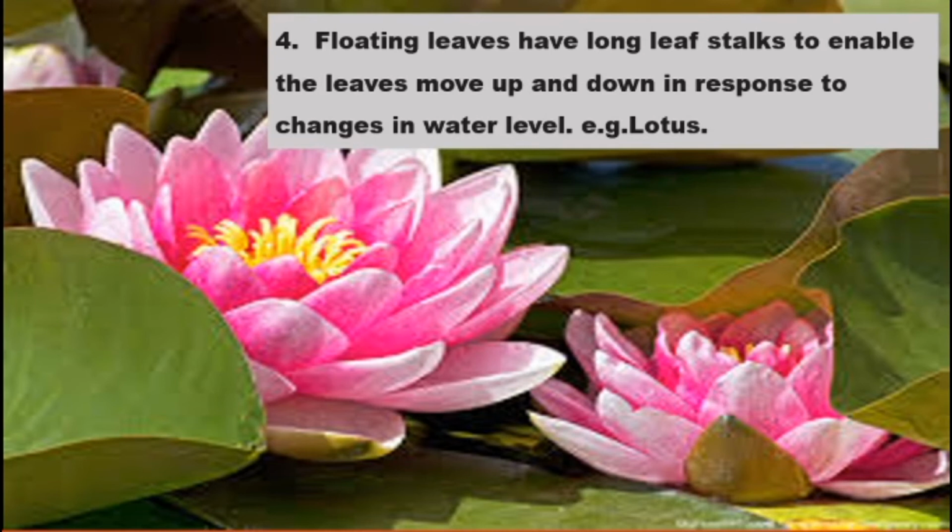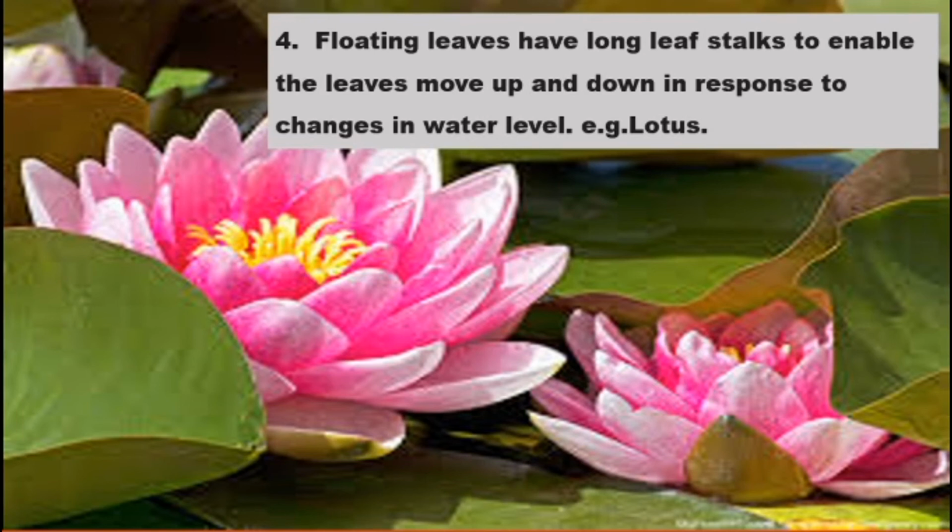Floating leaves have a long leaf stalk to enable the leaf to move up or down in response to changes in the water level.